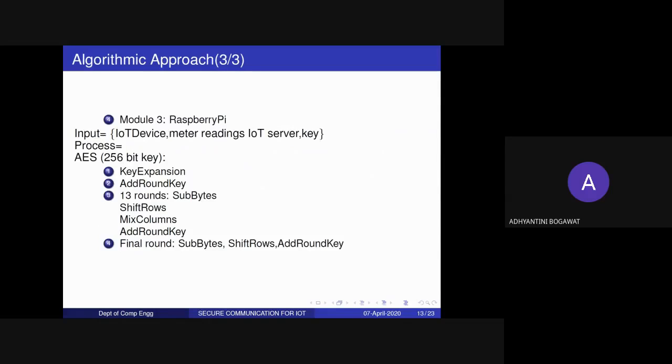Now, the next module is the Raspberry Pi. It has the main data, that is the meter readings, which is extremely important, and therefore we have to encrypt this data on the IoT device before sending it to the IoT server. For that, we've used AES-256 again for encryption of the data.